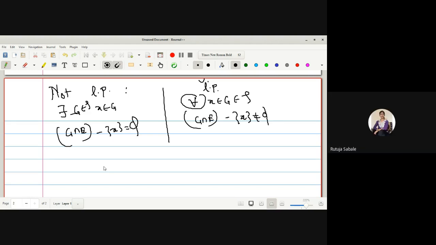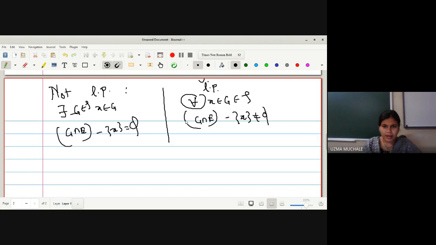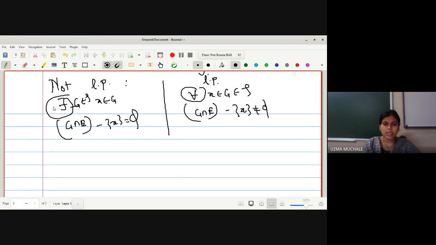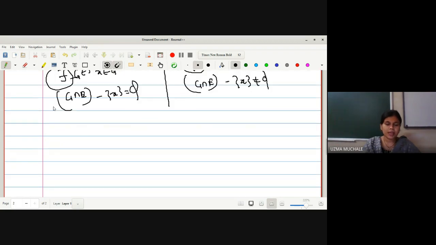Yes, ma'am. Okay, so here instead of having "for all", we have changed the definition for a not a limit point to "there exists". So if I want to prove any point to be a not a limit point, I can have at least one open set which does not satisfy the condition. What is the condition? Intersection of G with E minus X should be an empty set, and then we can say that X is not a limit point. Okay. Now let us go for the example.